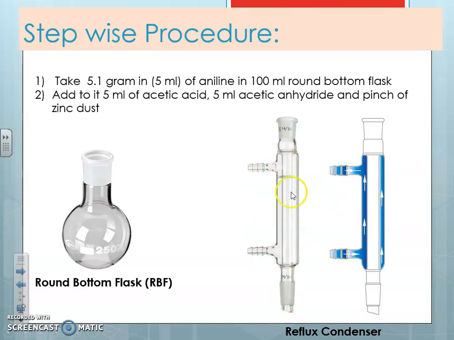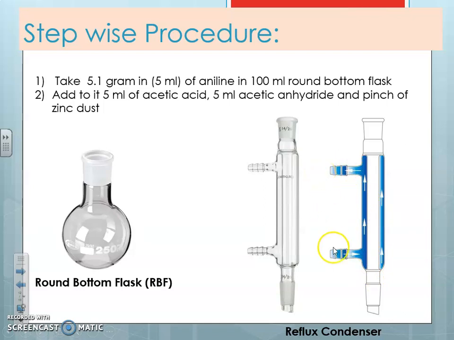There are two pipes, outer and inner one. The outer one will have the coolant. This is the flow of coolant. Normally we use water, and we give the inlet of water from the bottom, so that there is more and more intimate contact of this cool liquid with the heated vapor, and this is the outlet of the water.